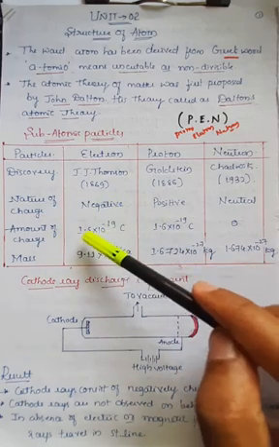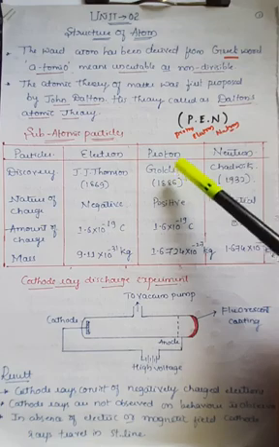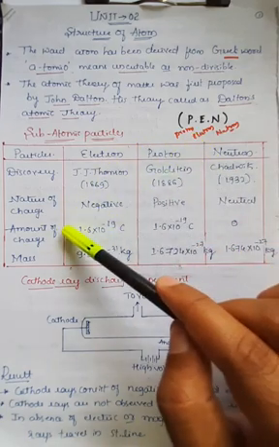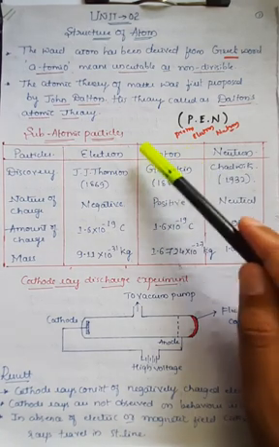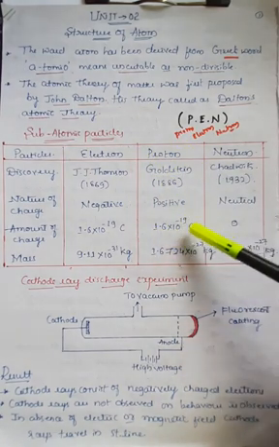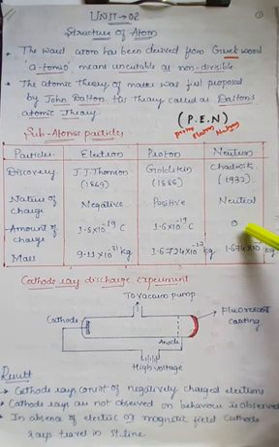So this is the negative charge, 1.6 into 10 raised to minus 19 coulomb. But in the proton, it is a positive value, right? So the electron is negatively charged, that is minus 1.6 into 10 raised to minus 19 coulomb, and similarly in case of the proton it is 1.6 into 10 raised to minus 19 coulomb, but the neutron does not have any charge, that charge is 0.